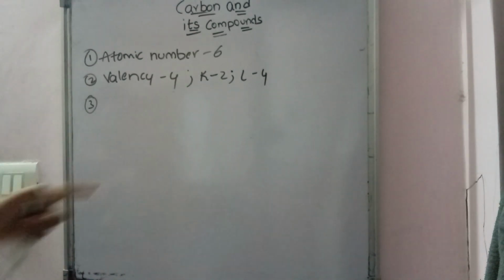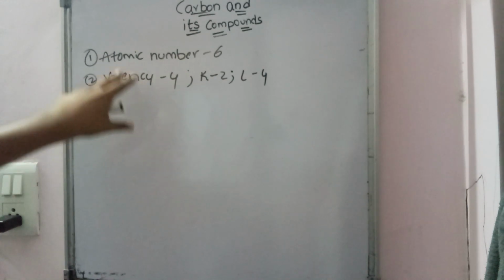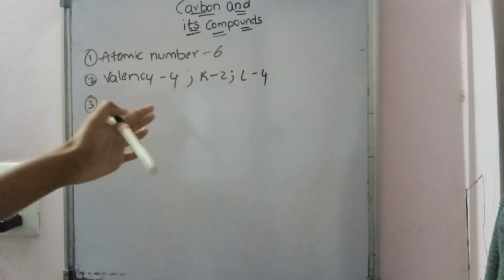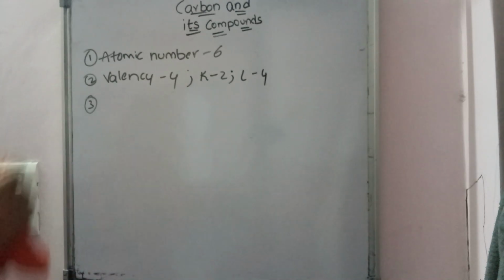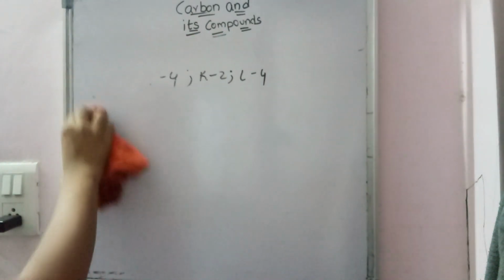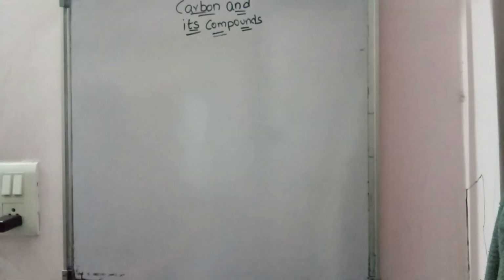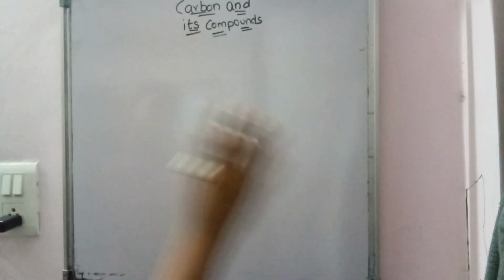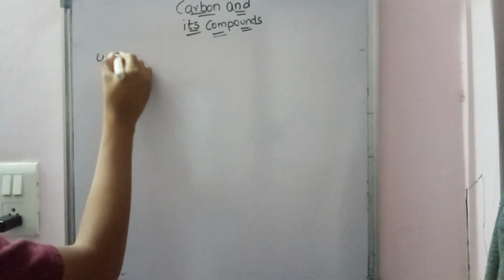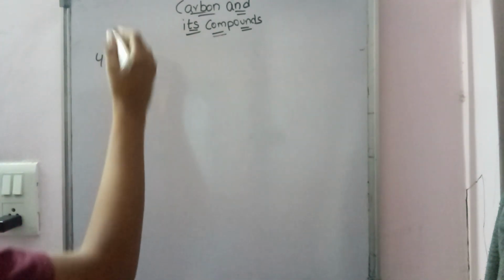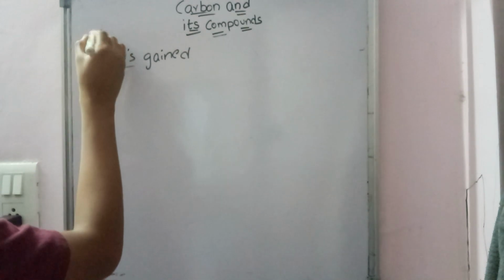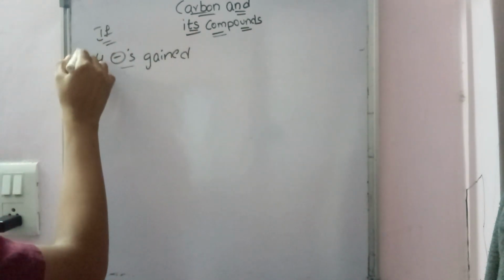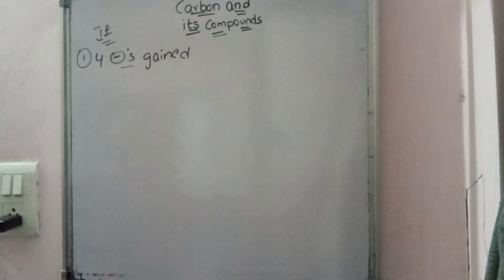And let us see what will happen. What will it do to gain electronic configuration? Maybe some of you may be thinking that it will gain or lose 4 electrons, but that is not the situation. It will neither lose 4 electrons nor gain 4 electrons. So we will see what happens if 4 electrons are gained. This means electrons gained, first point, 4 electrons are gained.